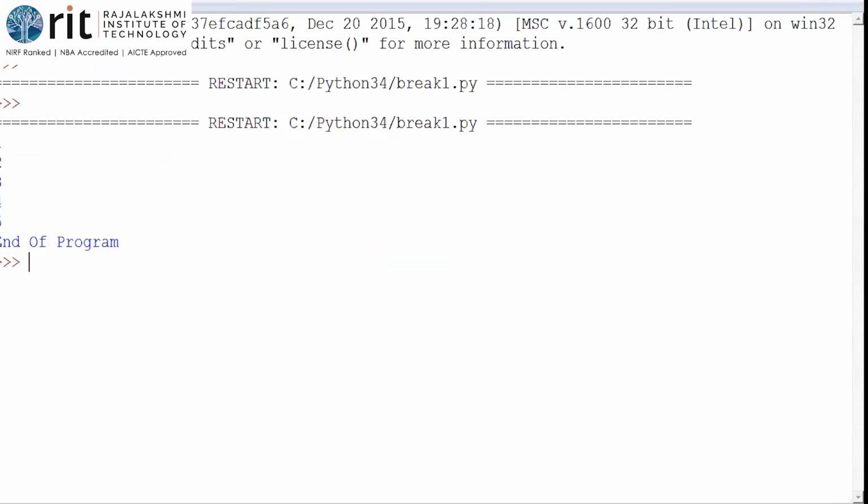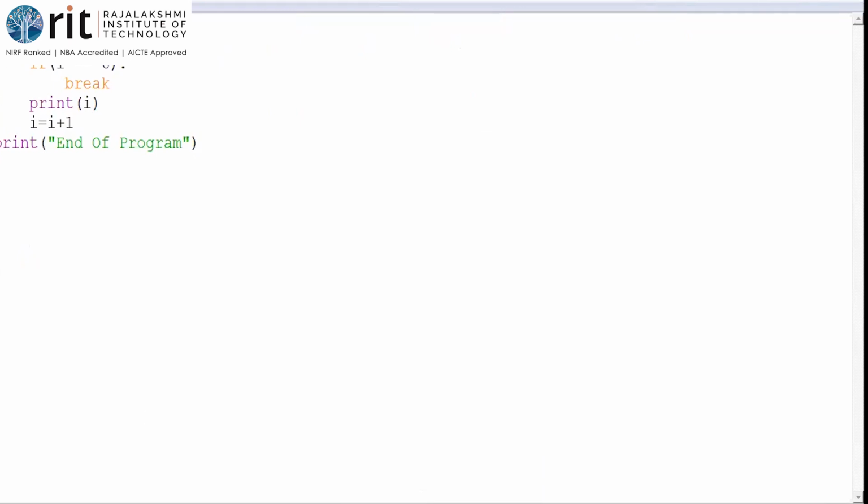So irrespective of whatever is happening, that line will be executed. Whether the while condition is true or false, the print of end of program will happen because it is outside the while. How do I say it is outside the while? It is based on the indentation.